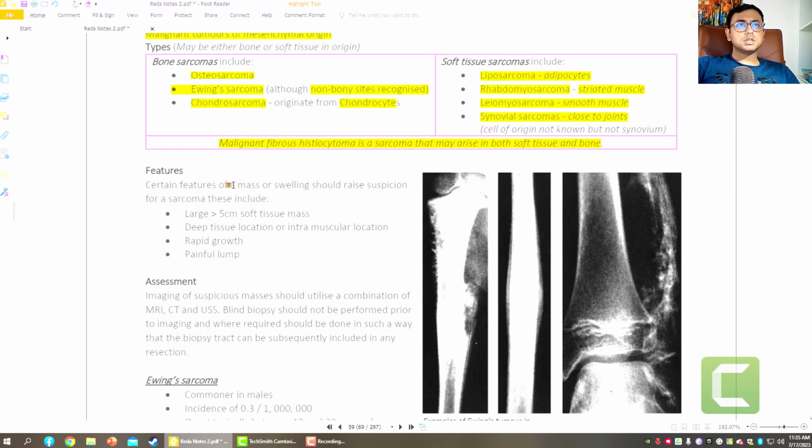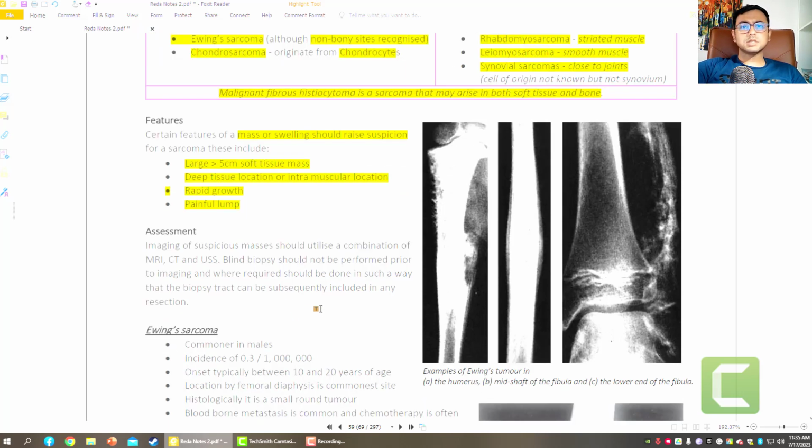So certain features, that is mass and swelling, should raise suspicions. It will occur as a large, more than 5 cm soft tissue mass, deep tissue located in intramuscular locations, with rapid growth and a painful lump. So the lump will be painful and rapidly growing.